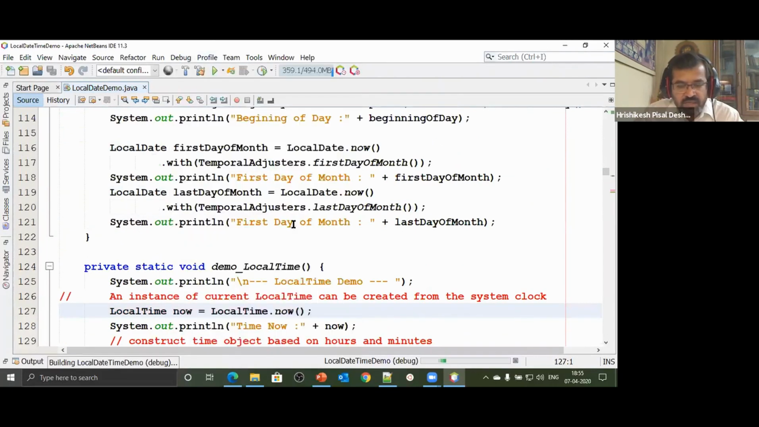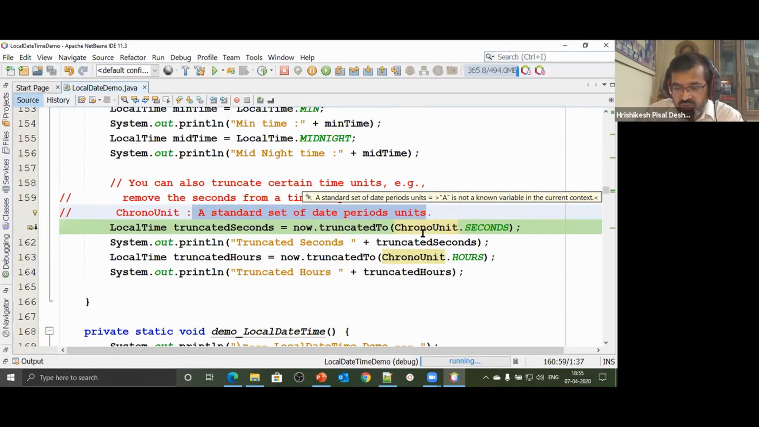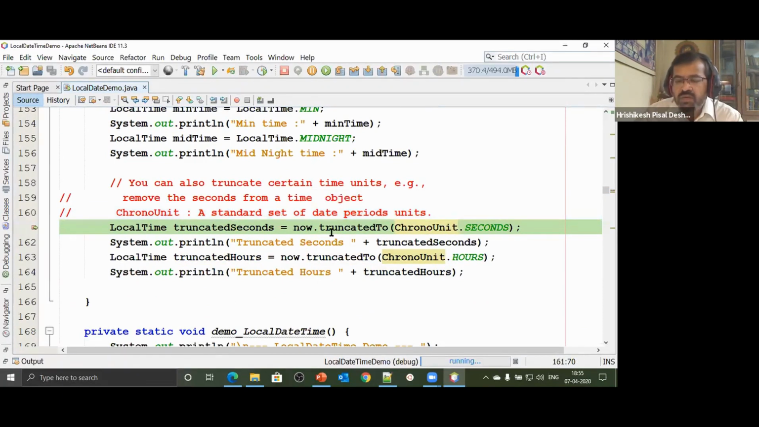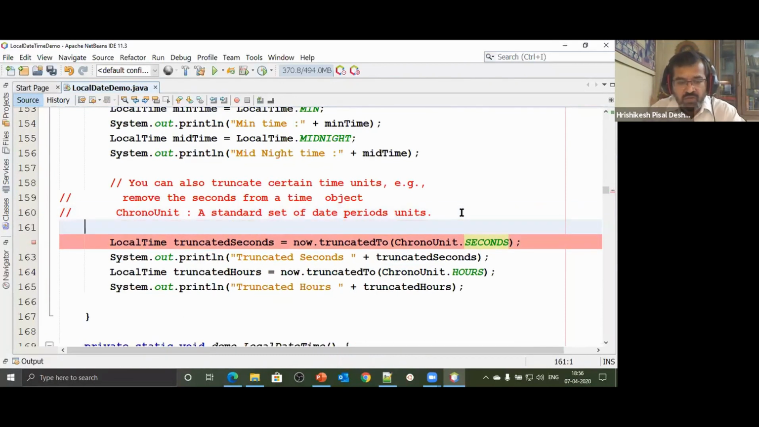So I say debug project, and we'll truncate it to that particular time. Here I say now dot truncatedTo, and I pass a ChronoUnit. Again, keep in that ChronoUnit, the standard set of date period units, so whatever periods we talk about. So I say truncate it till seconds. So do not give me the last part of it. It would actually make sense if I print the now first, just for you to understand what's the time now.